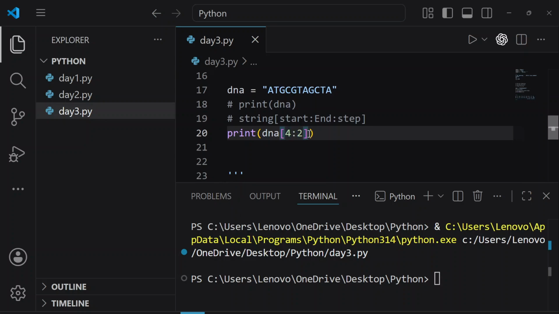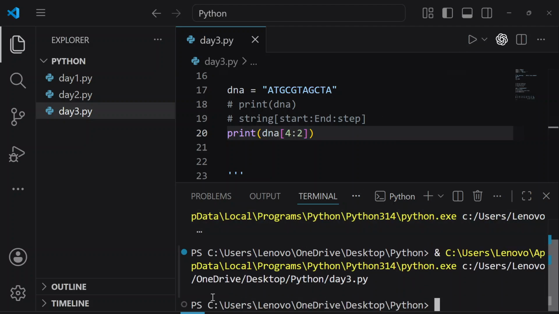By writing 2 here, and if we run this, we are seeing nothing. The reason is the same. It will not work. Very good, because we wrote the starting index 4 and the ending index 4 as well. So how is Python going to move forward? Python is not able to move forward. Any other questions?